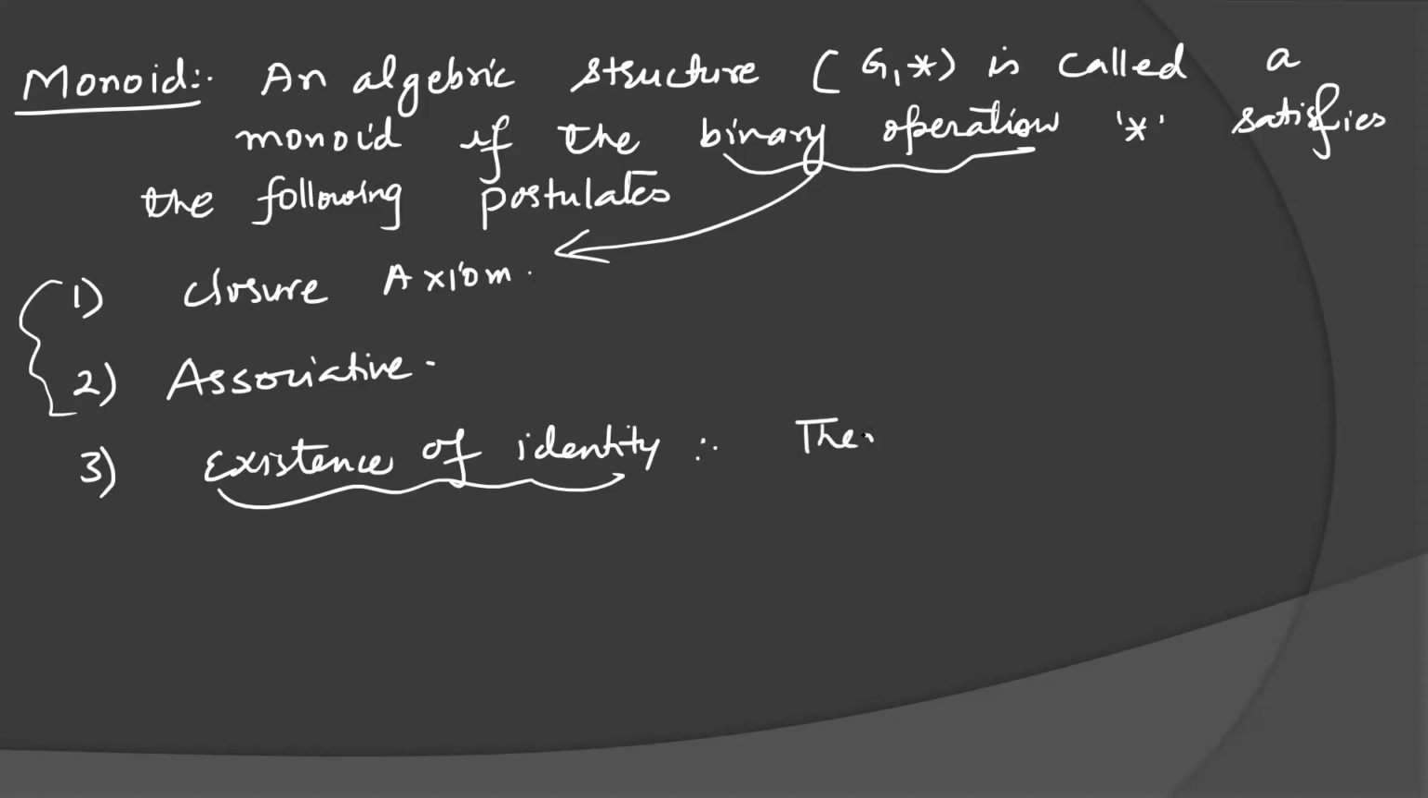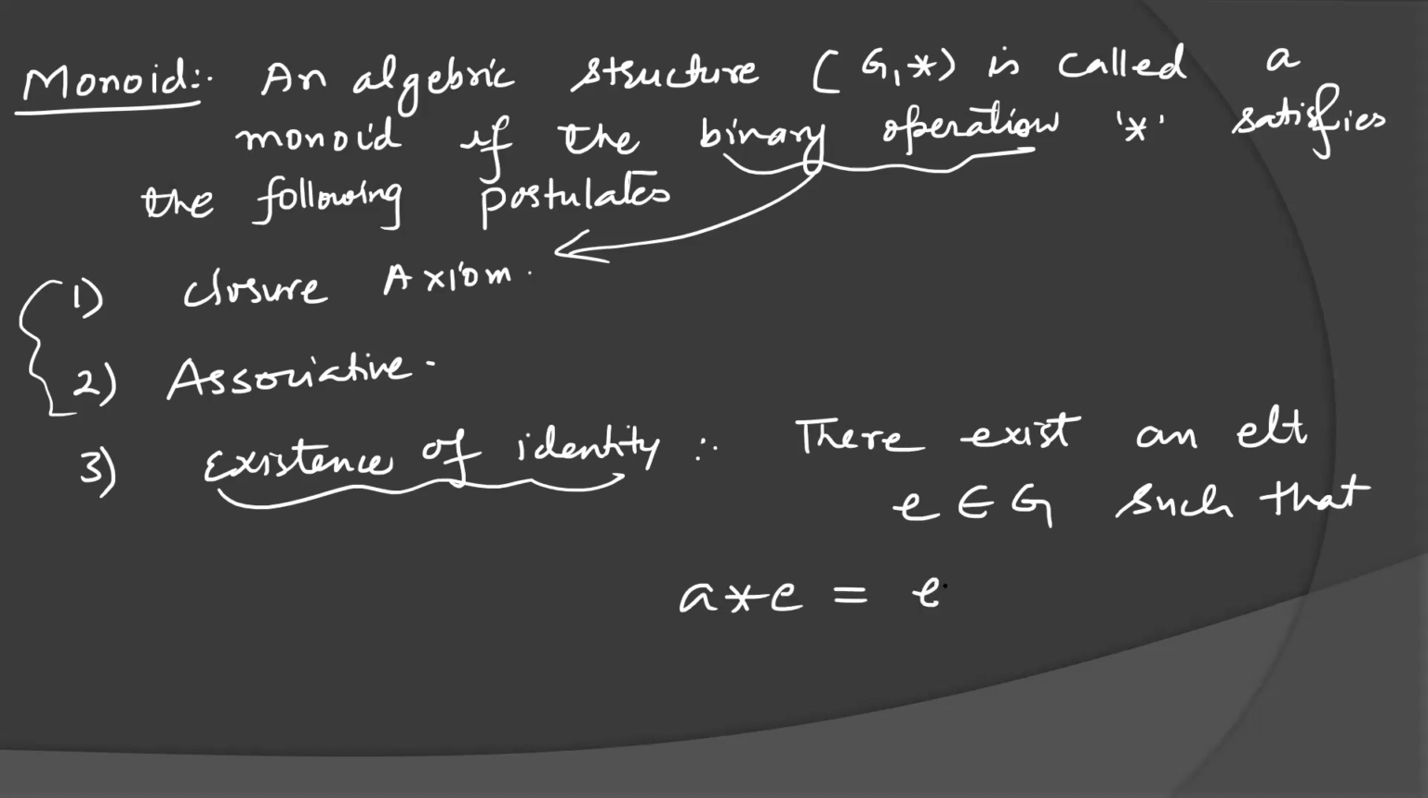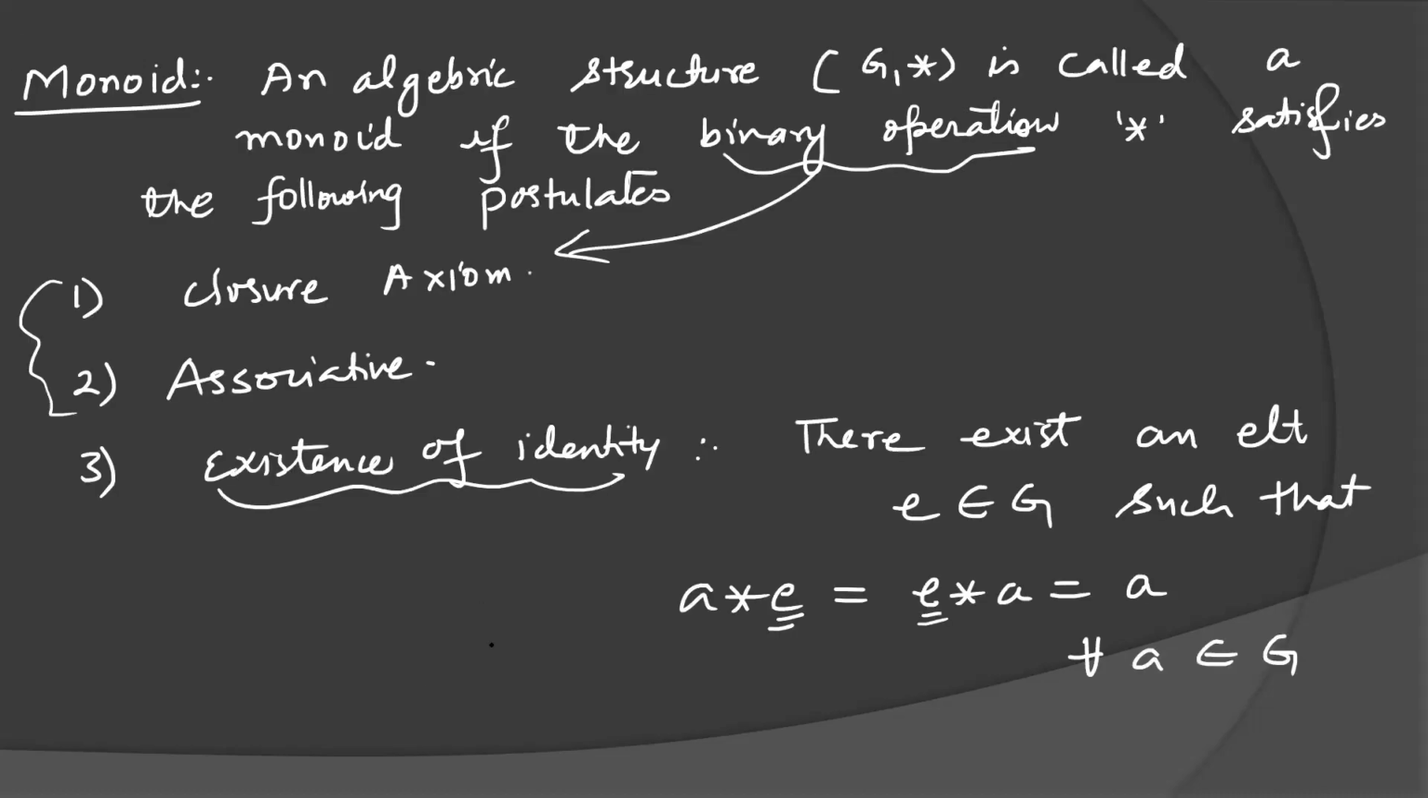Means there exists an element E in the set G such that A operation E is equal to E operation A equal to A. Means we can operate E from the left or right side, we will always get A, for every A belonging to set G. Then if for every A we get such an element E, that element is called the identity element. Let's see one example also in the case of identity.